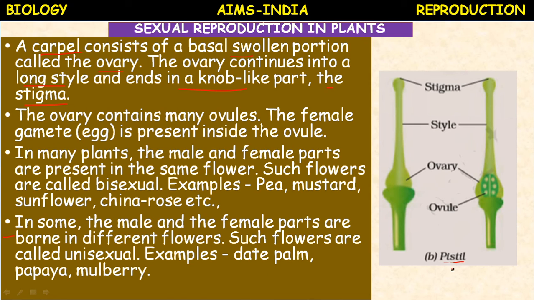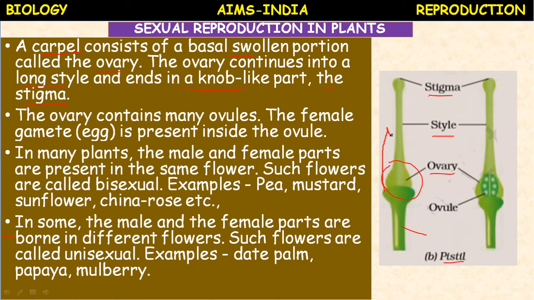So pistil, gynoecium or carpel is divided into 3 main parts: stigma, style, ovary. The ovary is the female reproductive part. This is the thalamus, the stalk of the flower, on which the ovary sits.